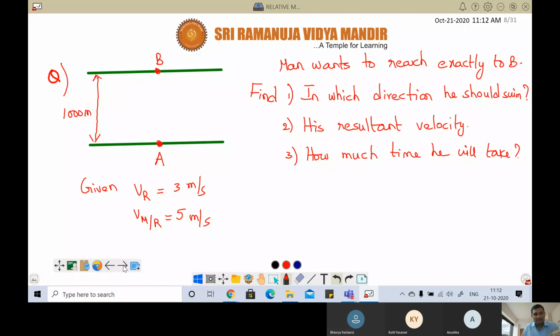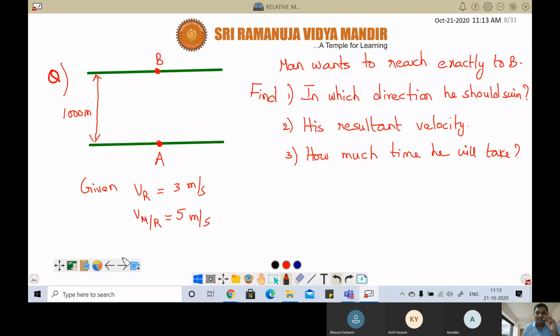But you are able to see everything. I think Bhavesh's internet connection is maybe half, and Anushka's may be low.